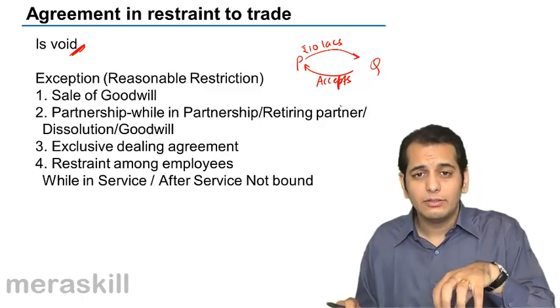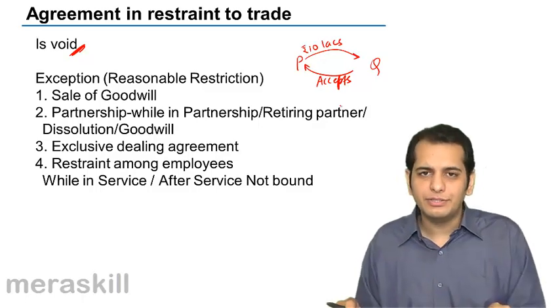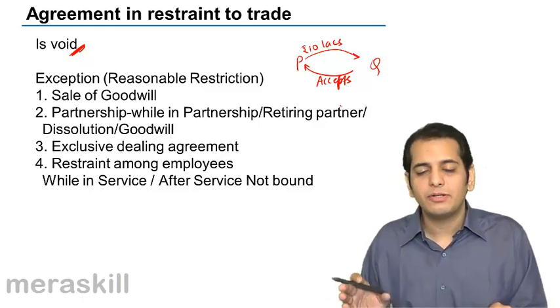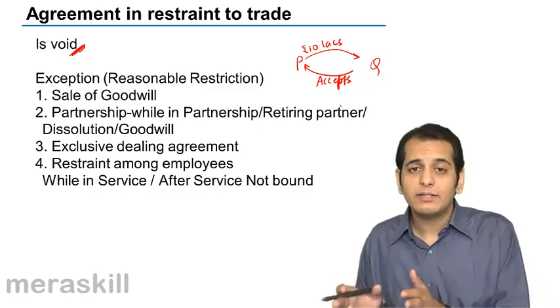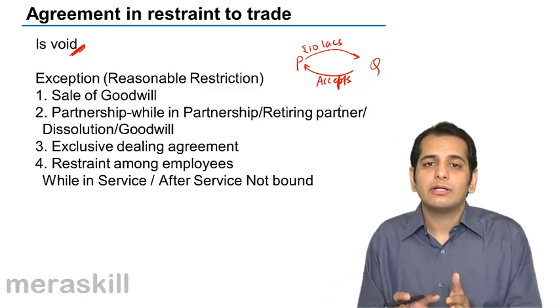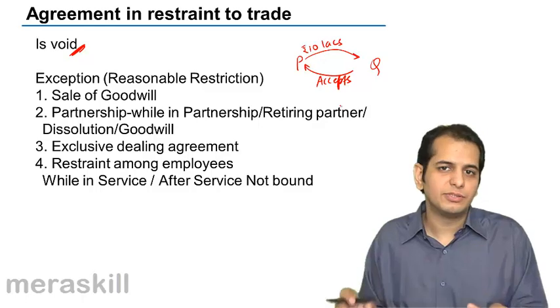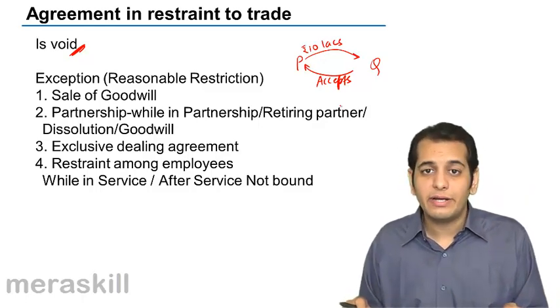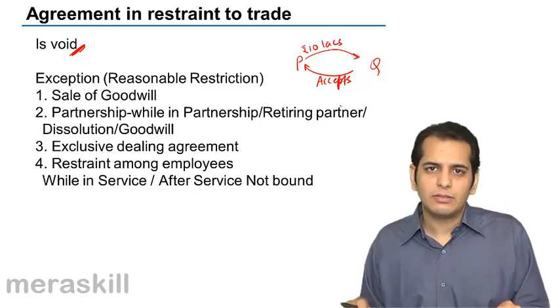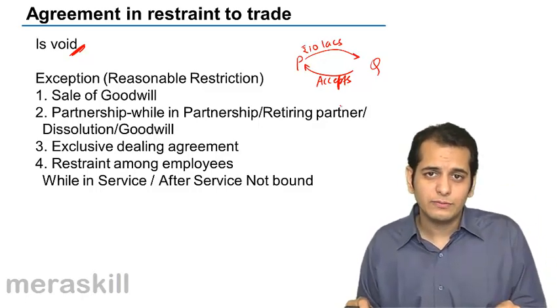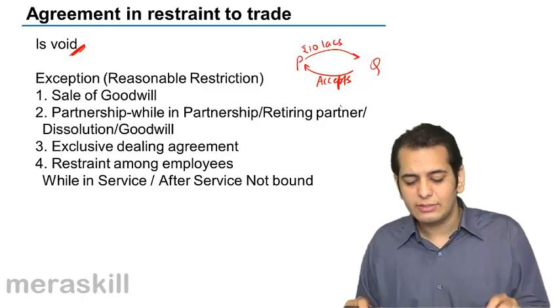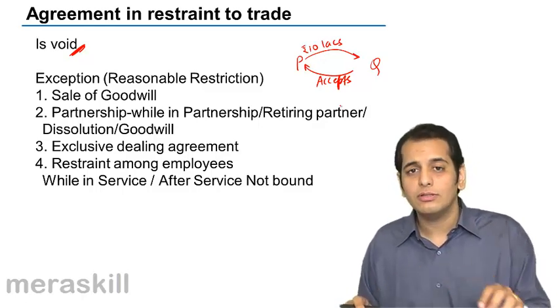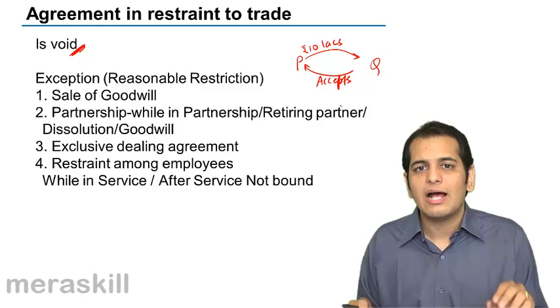But here the firm may impose a condition for the retirement of the partner that after retirement you will not enter into the same business. So this will become an agreement in restraint of trade, yet it will be valid. The point to remember here is the condition that the firm imposes on the outgoing partner has to be reasonable.